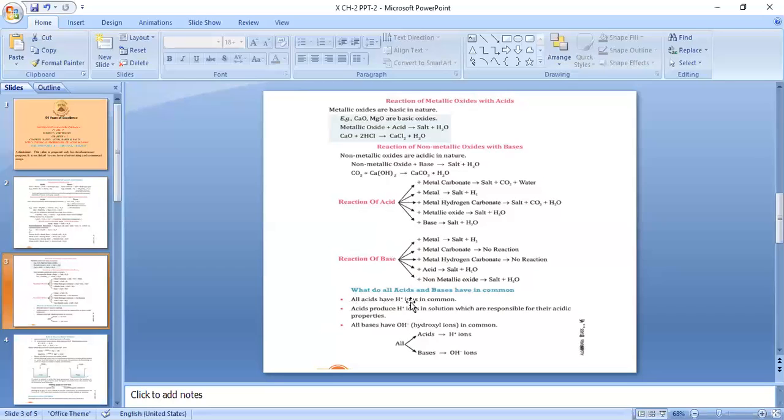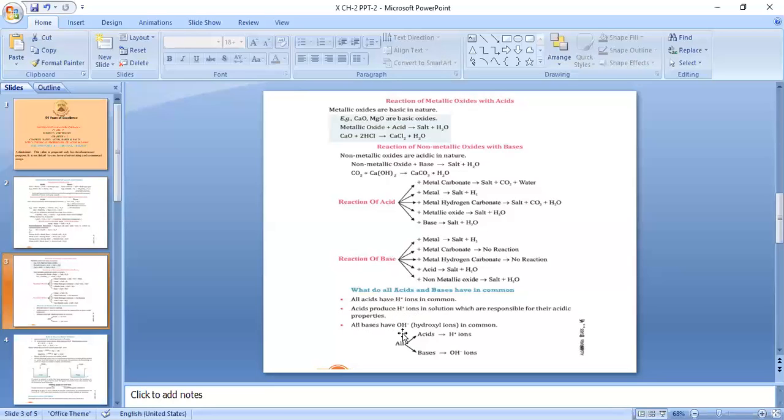All acids have H plus ions in common when they are dissolved in water. Therefore, acids produce H plus ions in solution, which are responsible for their acidic properties. Why is an acid showing acidic property? Because it has H plus ions, and these H plus ions are produced only when an acid is dissolved in water. So acids can show their property only in the presence of water, because H plus ions are also present only in the presence of water.